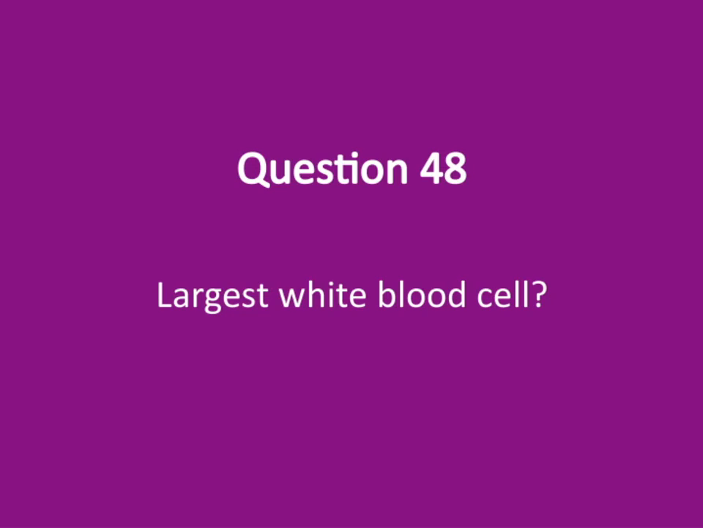So let's talk about the largest white blood cell. Have you ever wondered which one stands out the most? Well, the answer is the monocyte. Monocytes are quite impressive because they are the biggest among the white blood cells. They play a crucial role in our immune system, especially in fighting off pathogens. When they leave the bloodstream, they can differentiate into macrophages and help engulf and destroy bacteria, dead cells, and other